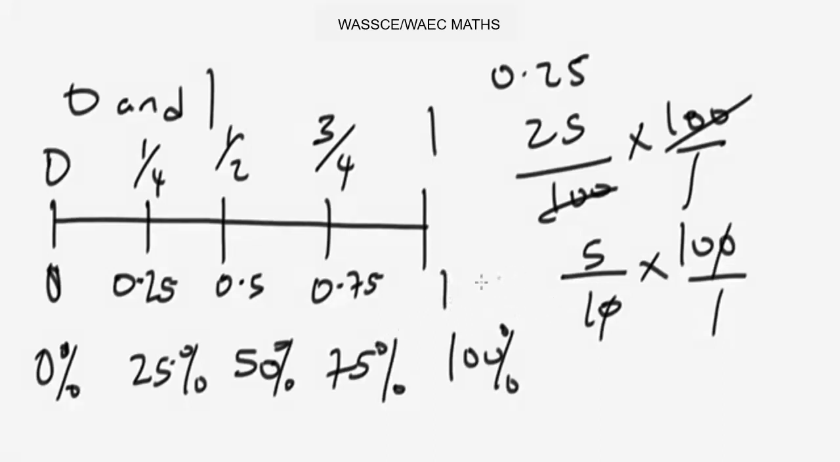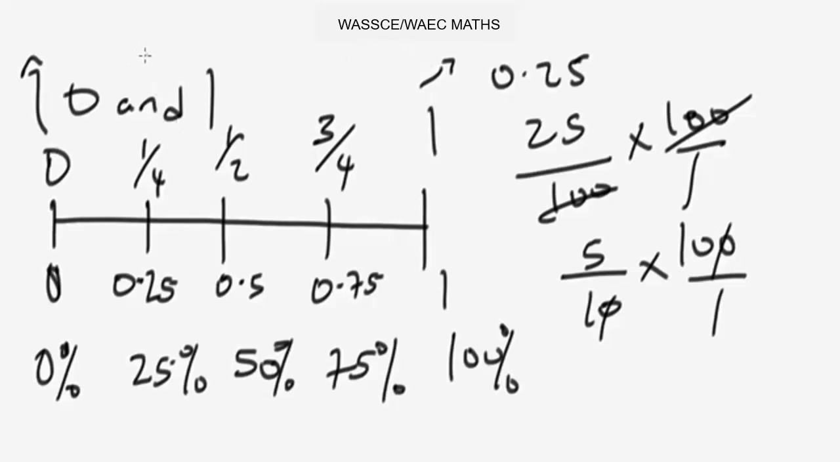Now let's go ahead and interpret these values. This 0 shows that the event is impossible. It can never happen. So when we have a probability of 0, it shows that the event can never happen. But when you have a probability of 1, it shows that the event will definitely happen.